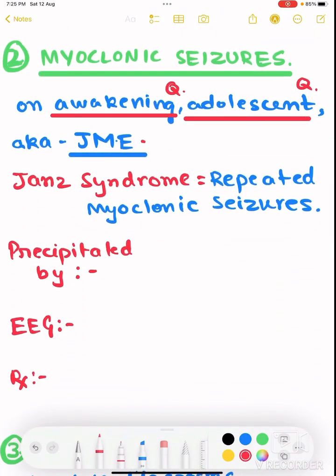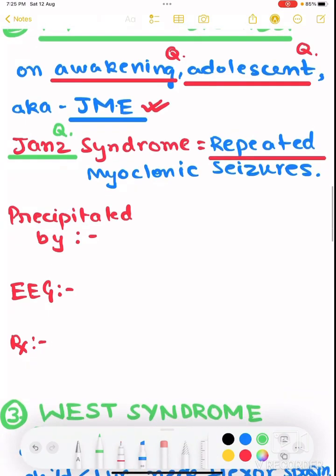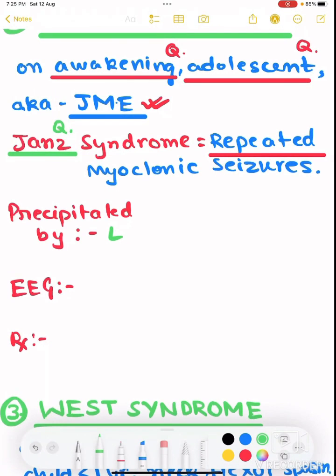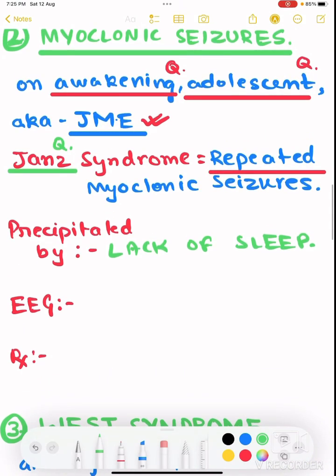You must see. Also called juvenile myoclonic epilepsy. If it comes in a repeated manner, then it is called Jan syndrome. Extremely important. You have to remember the name. What is it precipitated by? It is precipitated by lack of sleep. Absence seizures are precipitated by hyperventilation, but this is precipitated by lack of sleep.